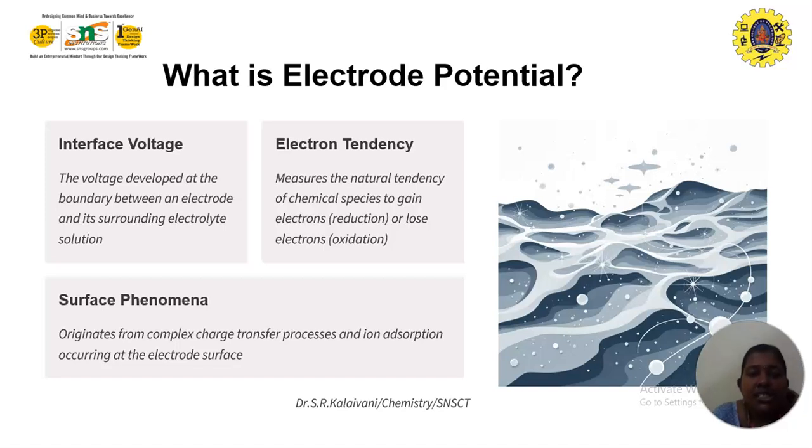Metallic conductors are solid substances which conduct the current due to the movement of electrons from one place to another place. That is known as metallic conductors. The next, electrolytic conductors. Electrolytic conductors are substances which conduct the current by the movement of ions or movement of electrons in solutions.